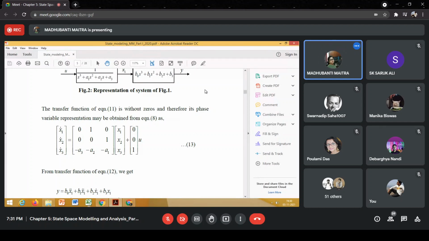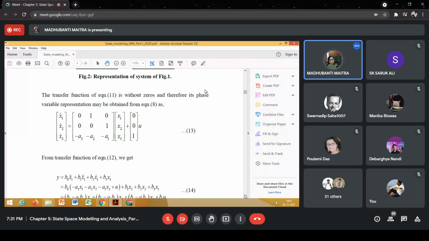That means b1 x1 double dot. The third term is plus b2 s x1, that means x1 dot. And the last term is b3 x1. Clear?